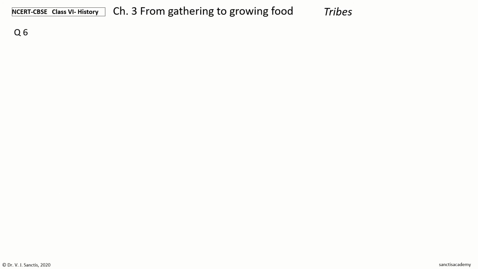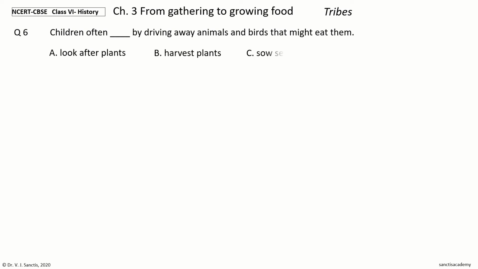Question 6. Children often dash by driving away animals and birds that might eat them. The options are look after plants, harvest plants, sow seeds, all of the above. Your time to choose. And the correct answer is look after plants. So, children often look after plants by driving away animals and birds that might eat them.